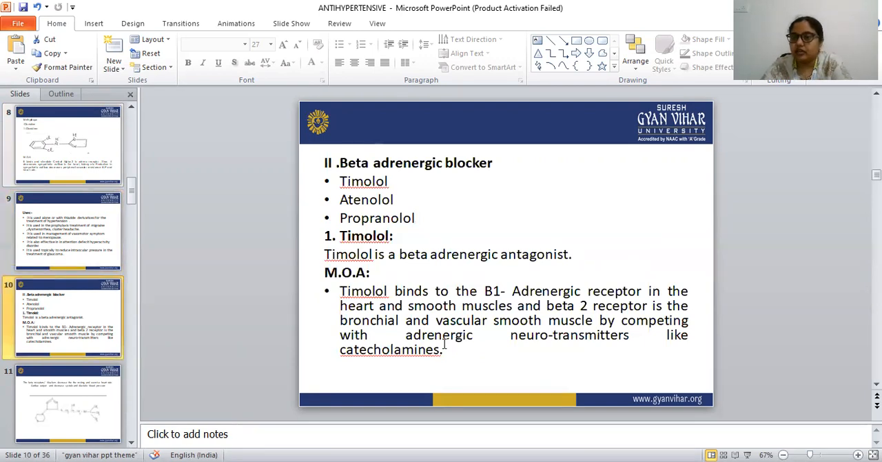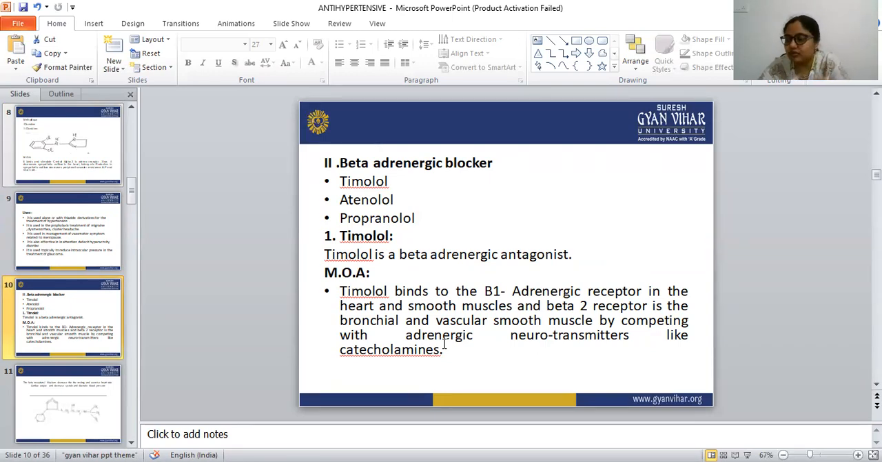So we have done the first classification. Next is the beta adrenergic blocker. The alpha adrenergic blocker we have done, and the example is clonidine. Second is the beta adrenergic blocker, and the examples are timolol, atenolol, propranolol. Timolol is the example of this beta adrenergic blocker.